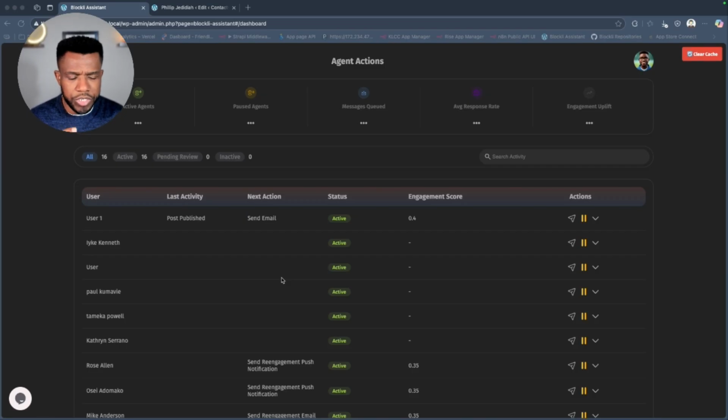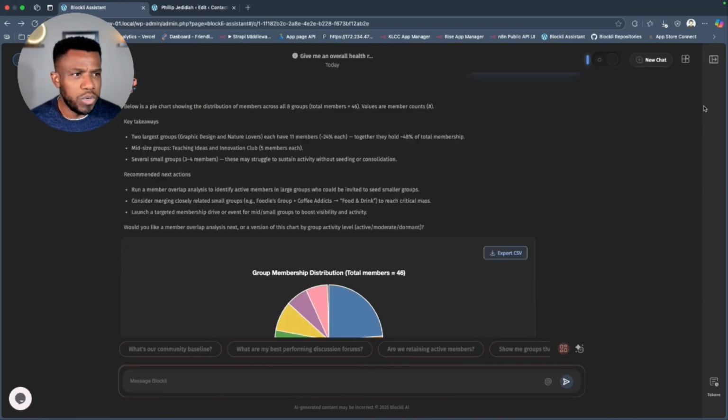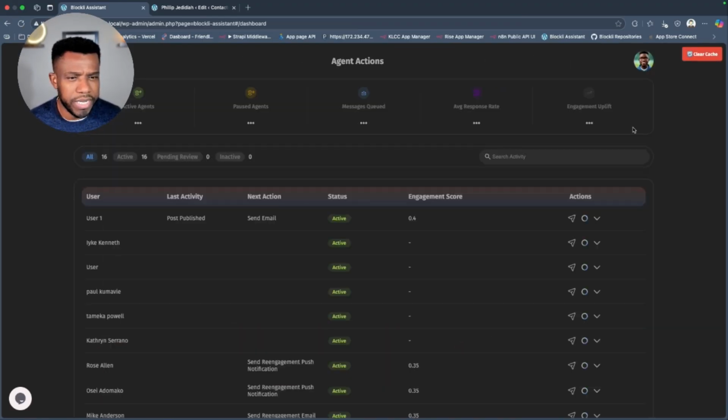Here we are starting to reimagine what WordPress automation would look like in the future. In fact, I believe that the future of WordPress will not be defined by plugins anymore, but by AI agents. So here, this is what we call the Pause Agent Dashboard. If you go to agent activity, you can see that every single user on this site gets assigned their own agent, one that follows up and sees what each user is doing.